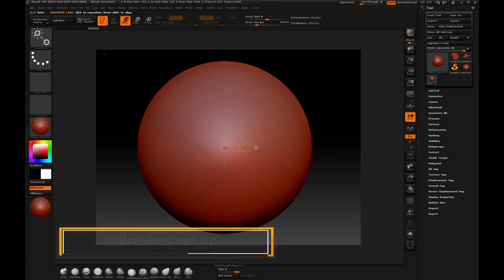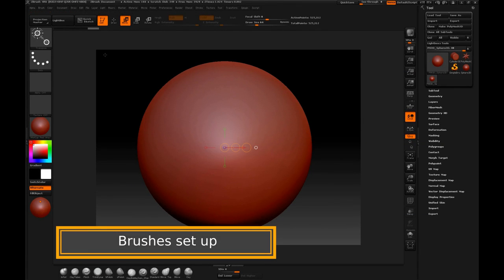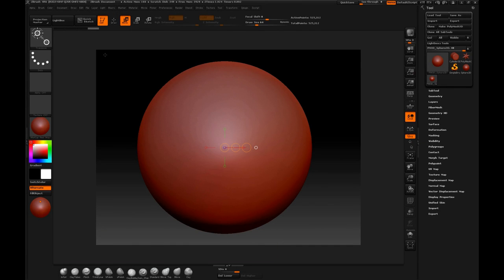Hello everyone and welcome to this fifth video of the course ZBrush Basics. In this video, we'll focus on the brush settings in order to get specific details when you make your sculptures.